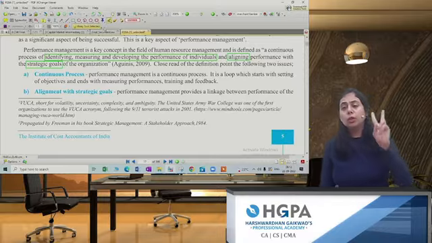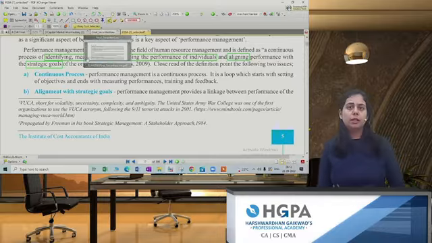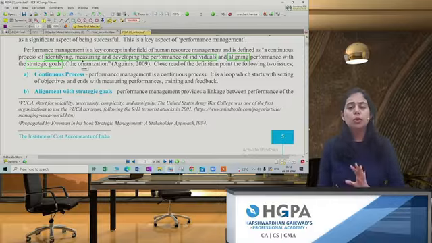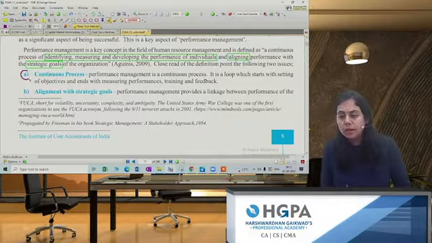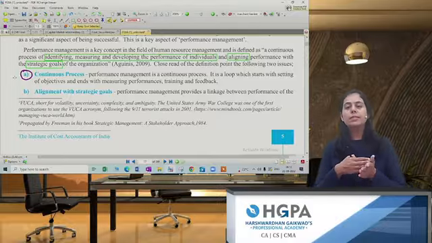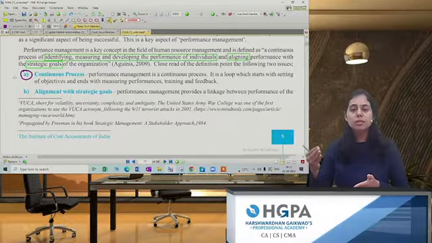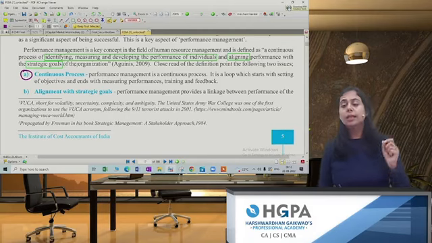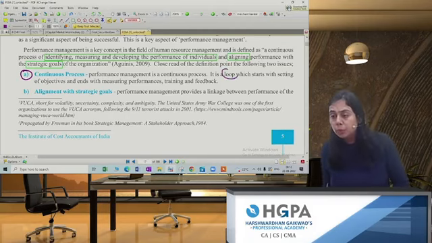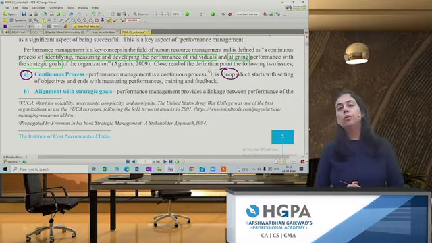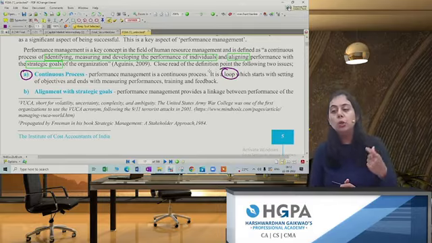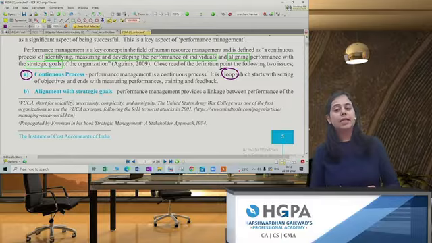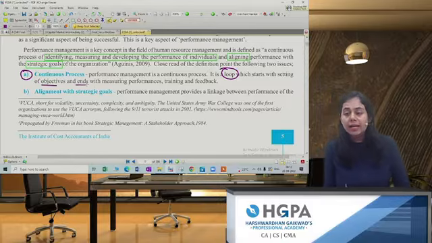Let's start. What are the two key factors in performance management? Is this a one-time process? No, this is going to be a continuous process. We will set our performance target and start working on it. We will set our next performance target and start working on it. Thus performance management is a continuous process. It's a loop. It is always going to be a loop which starts with setting the objective and ends with measuring the performance.